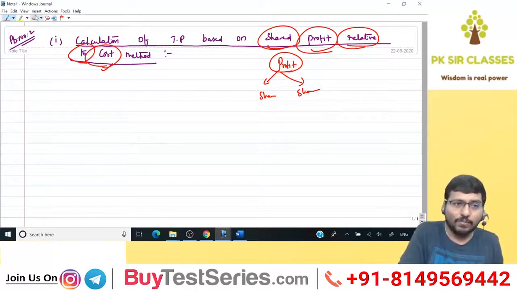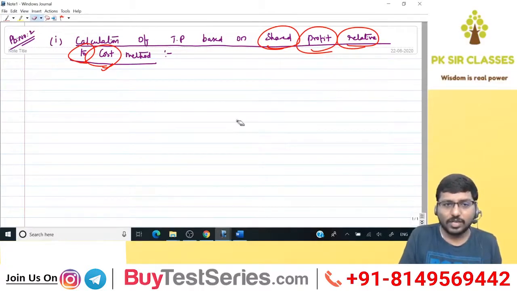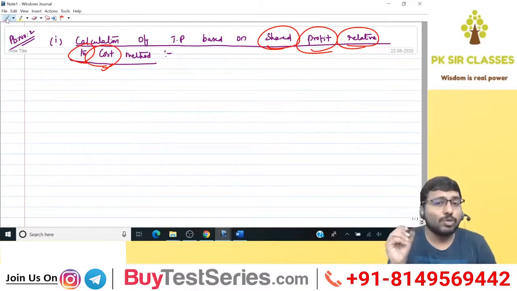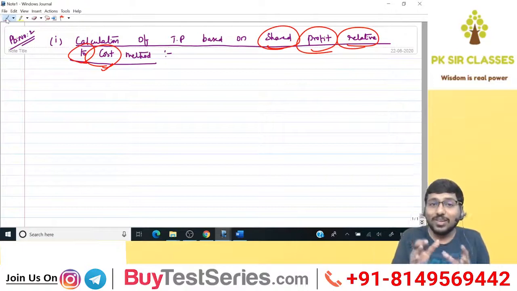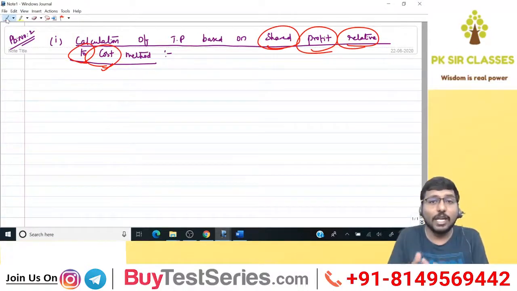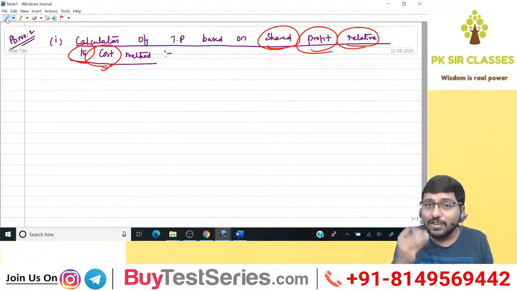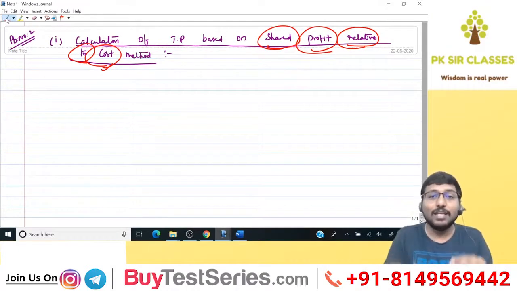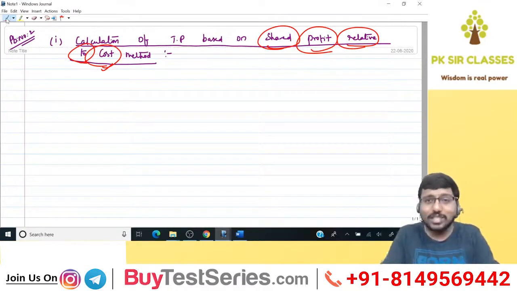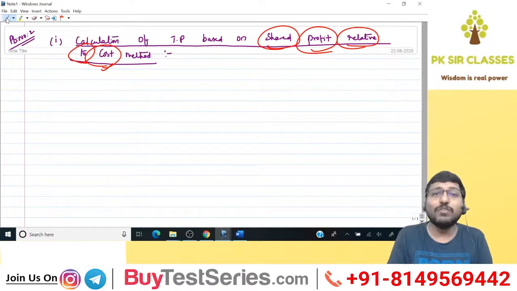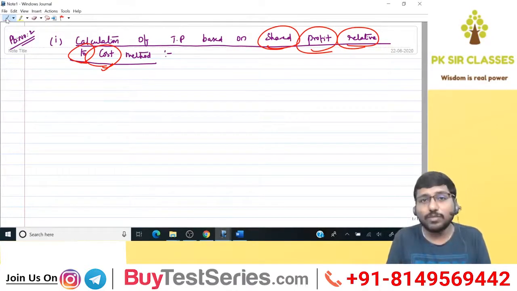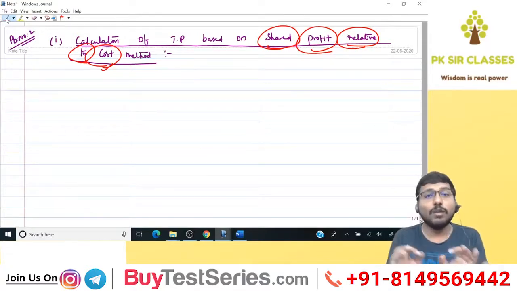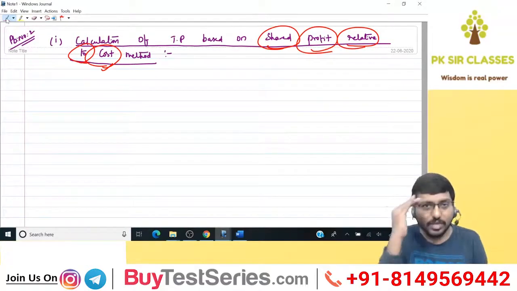Anyway, once I put the numbers, you'll get a better understanding. So, first and foremost important thing you need to understand to calculate this TP based on shared profit relative to cost method is: first, I need to calculate profit for the company as a whole. Simple logic here. Only if you have profit, then only you can share the profit. When you don't have profit, where is the question of sharing? So to share the profit, first I should know what's the profit for the company. So first step is to find profit for the company. Understood? This is the way you will start.